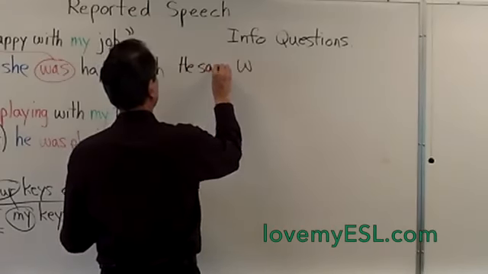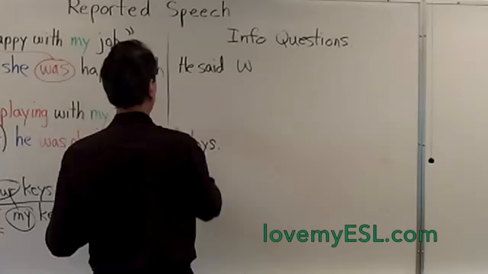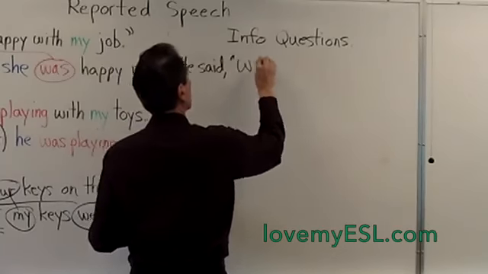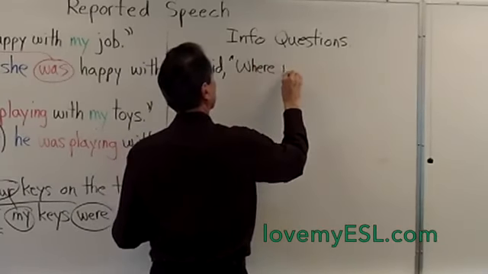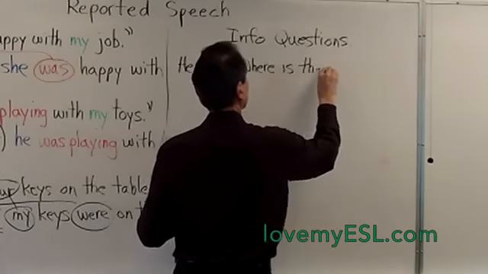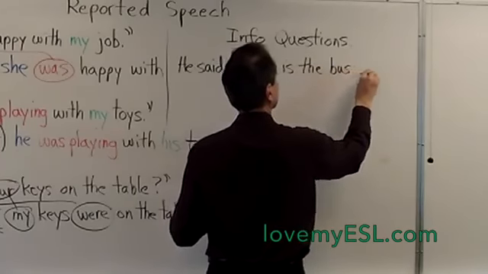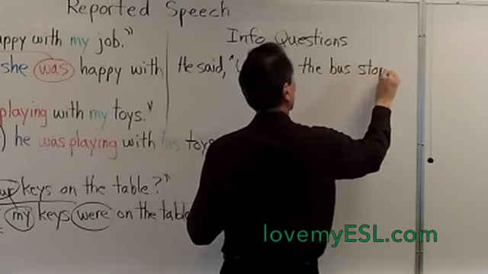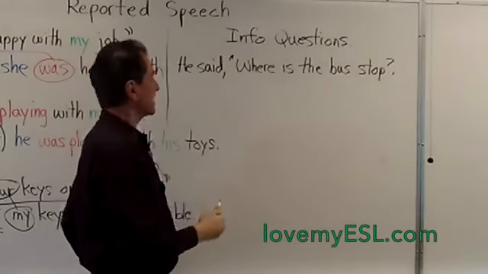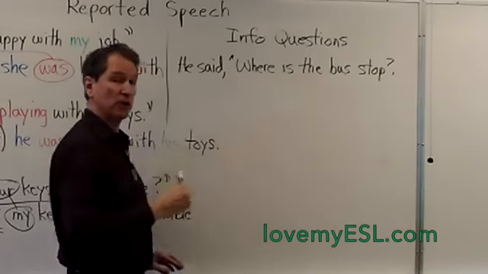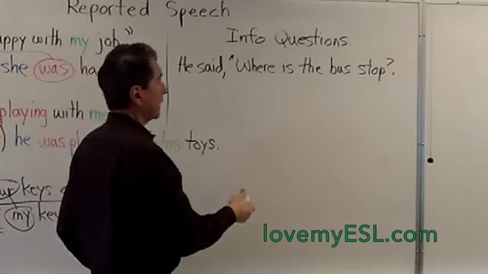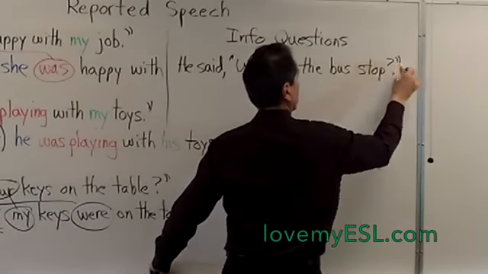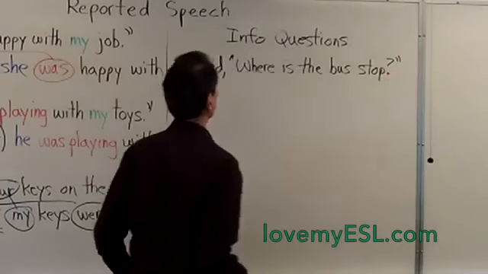He said, comma, quote, "Where is the bus stop?" So when I report this, because this is an information question, who, what, where, when. Once again, I forget my quotation marks. There we are, quotation marks.